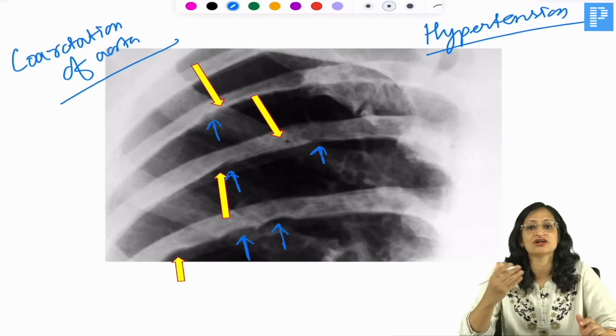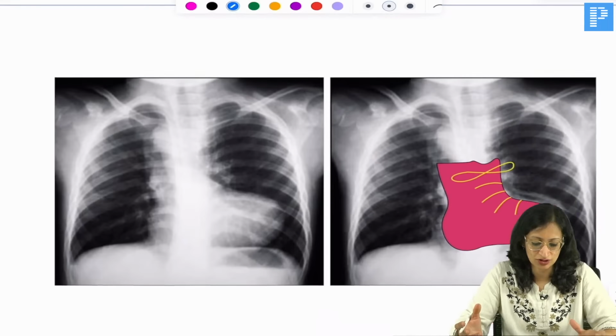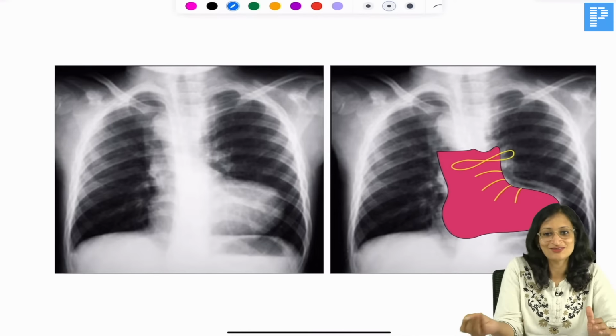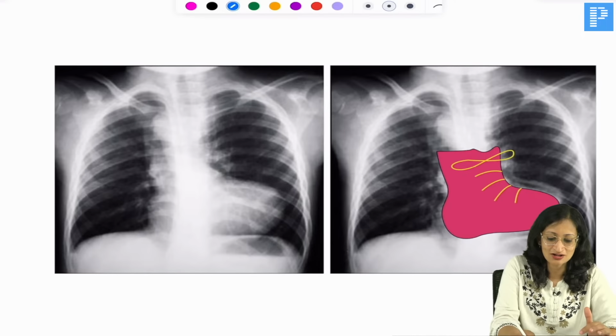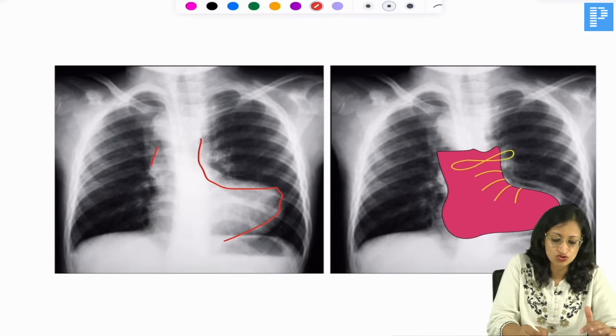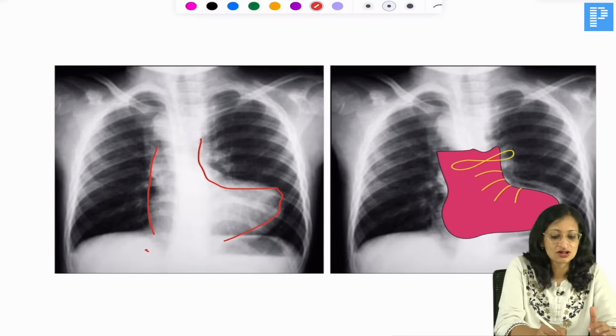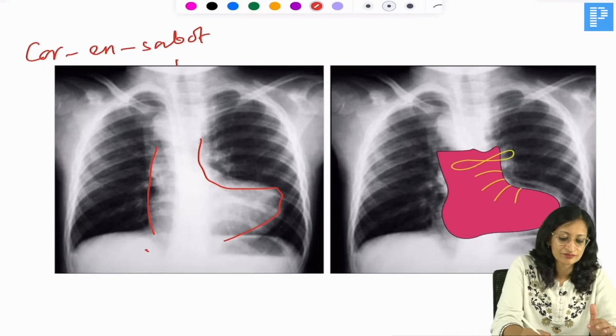Okay, you can also get a figure of 3 sign in coarctation of aorta. What do you see here? Of course, I have drawn it for you. It's a boot-shaped heart. You can of course appreciate the boot-shaped heart. So, what is your diagnosis here? It is a boot-shaped heart. It is also called coeur en sabot appearance.